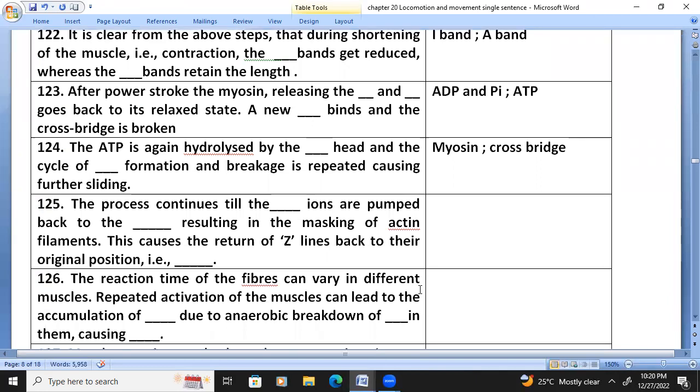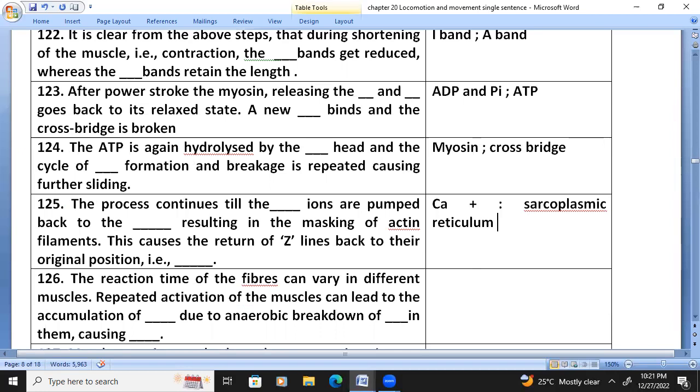The process continues till the calcium ions are pumped back into the sarcoplasmic reticulum, resulting in the masking of the actin filament.